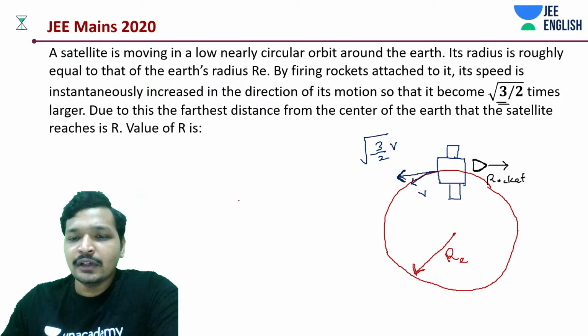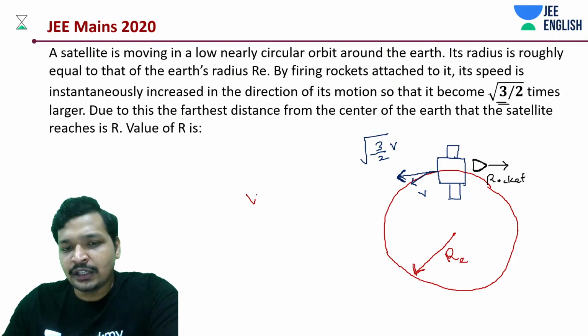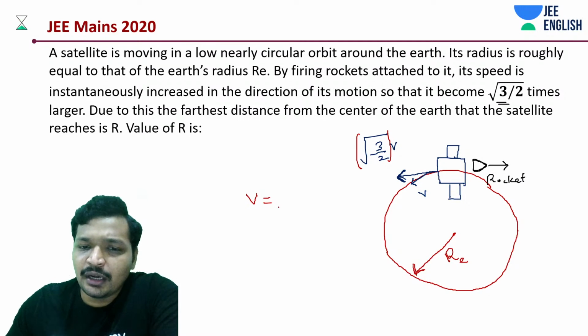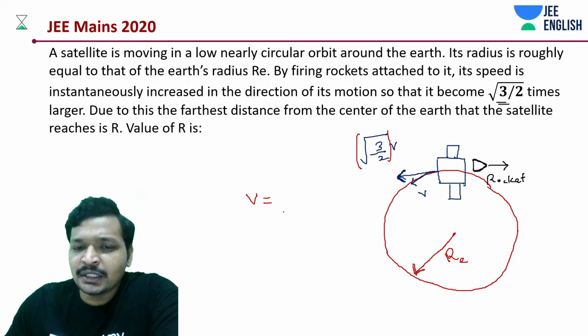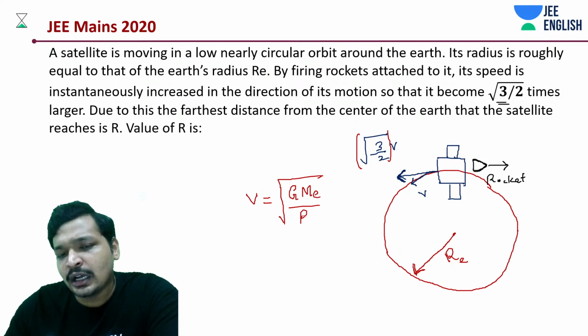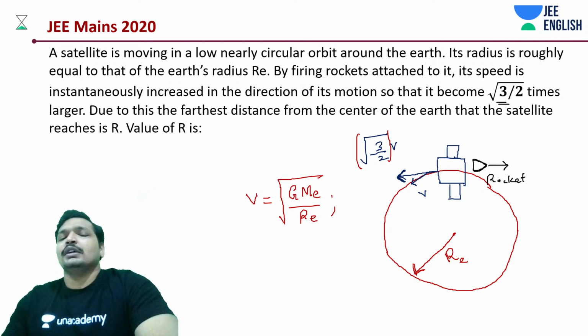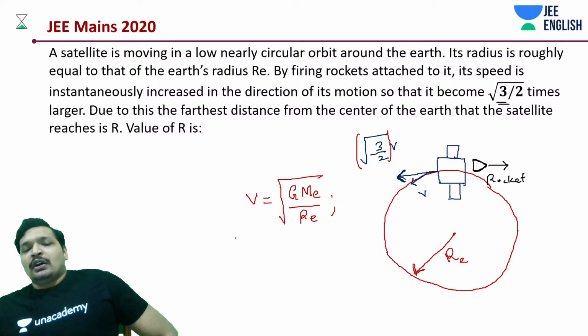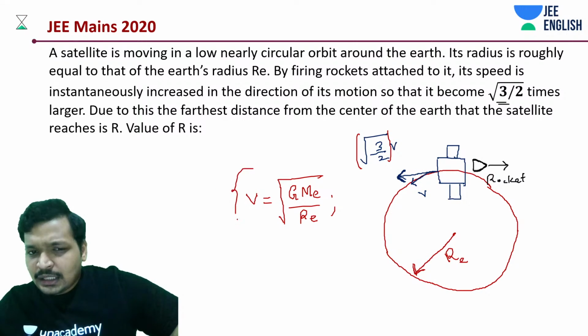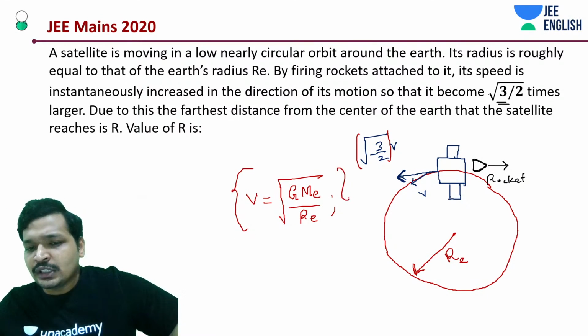So you'll have v to be initially, or now in this case it's just v only. Like the initial velocity while it was moving in the circular orbit, how much was it? Something like under root of GME divided by RE. Now we have this thing because this is the thing that we have to use. We have to substitute this and get the answer.